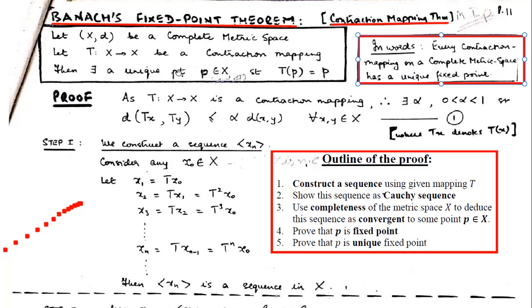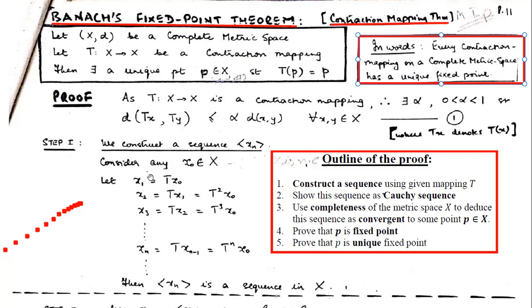So that's the notation. What we have to prove is that there exists a unique point P belonging to X, which is a fixed point corresponding to T. The conclusion comprises two parts. The first part is that there exists a fixed point corresponding to this contraction mapping T. And second, that this particular fixed point P is unique, no other fixed point is there. That means if there is one fixed point P, and suppose Q is also a fixed point, then for uniqueness we will have to prove that Q is nothing but P only. So that's how the proof will be.